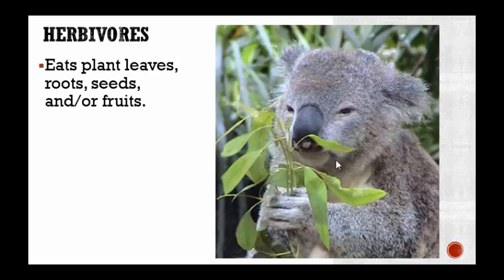Now, a herbivore, lots of people have heard of, and your teacher may have told you, hey, a herbivore eats plants. Well, that's part of it. That's not all of it. Herbivores also eat plants. They eat plant leaves. They eat the roots of a plant, seeds, and or fruits. So they either eat a combination of these things, one of them, or all of them. That's what we're talking about when we talk about herbivores. They're not eating meat. They're eating plant leaves, roots, seeds, or fruits.